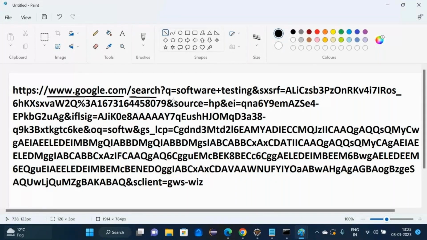After slash search, there is a question mark and an ampersand. This is used for parameters.